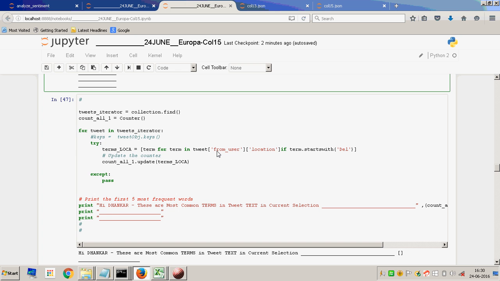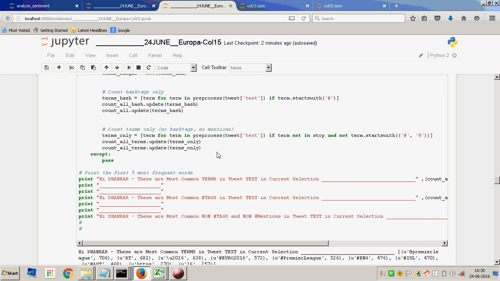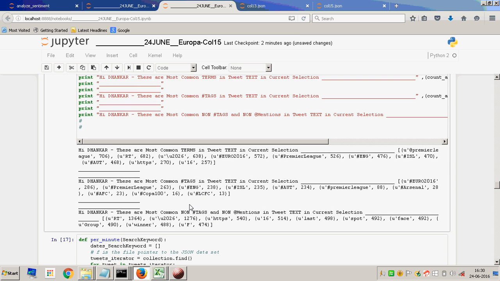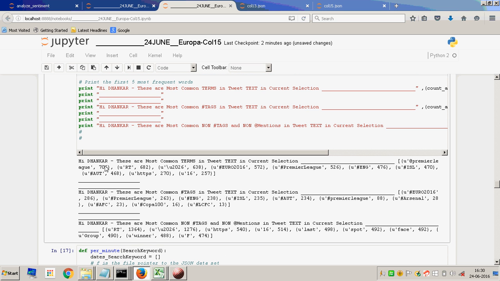Okay. So next, yeah, let's look at this. What exactly is this? So I just went ahead and said, okay, print. So what is it printing? It is printing these most common terms in tweet text for the current selection. So which are the most common terms? One is Premier League, the other is 2026, Euro 2016. So it says these are the most common hashtags. So the most common hashtags are Euro 2016 and Premier League.